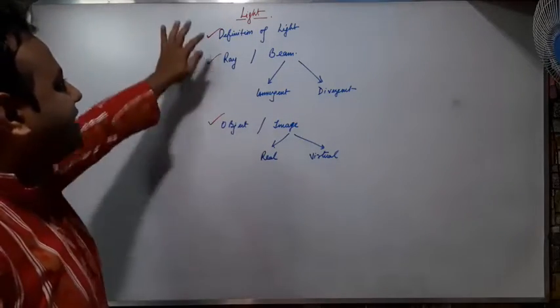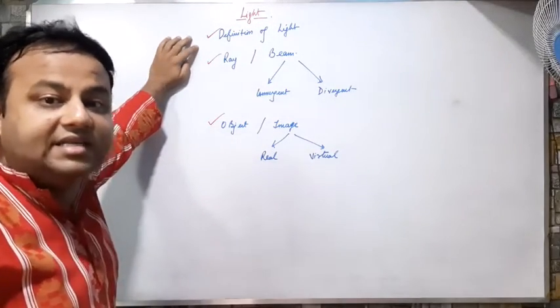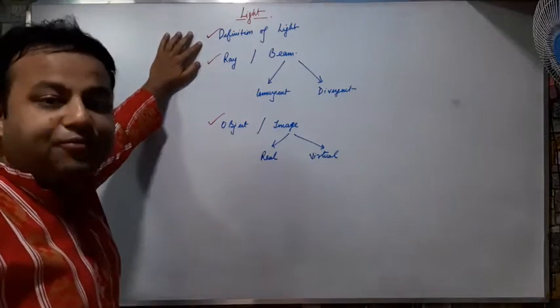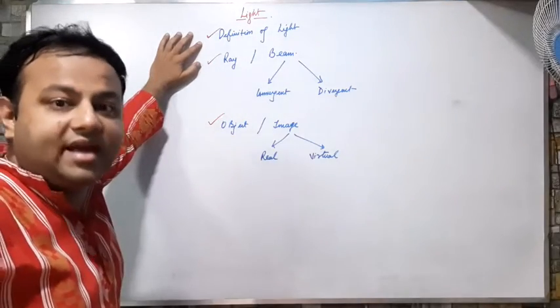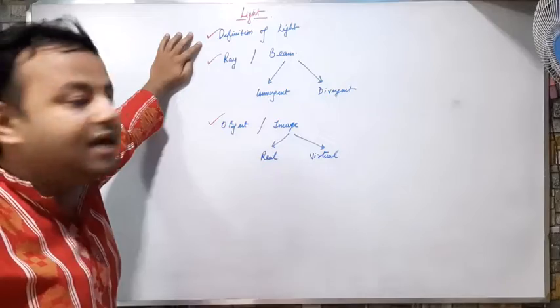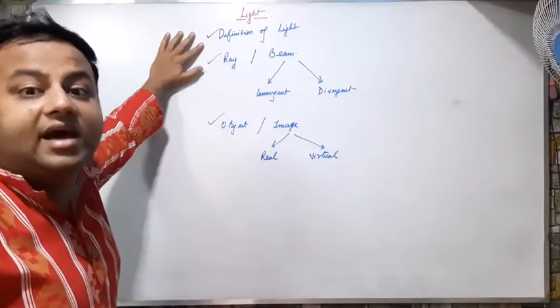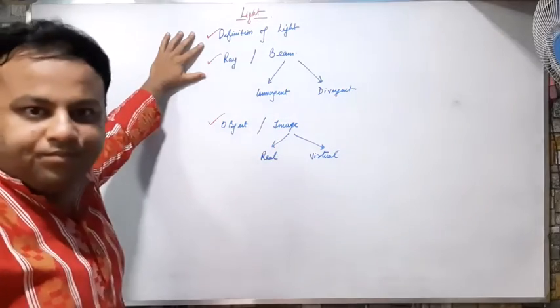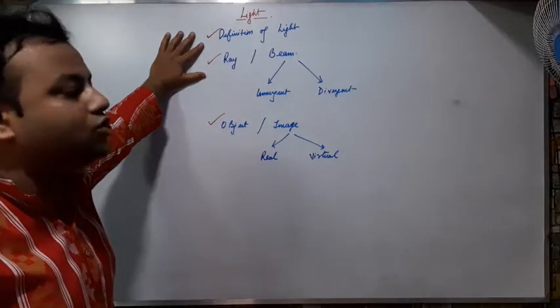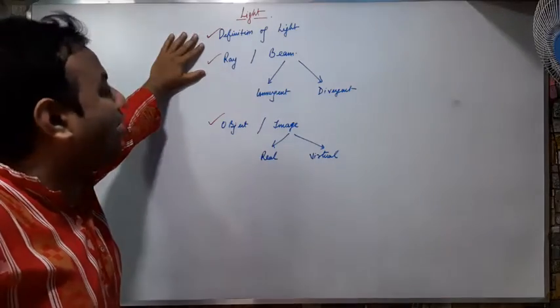So what is light? Light is a form of energy. Of course, it is an energy. Light is a form of energy that creates a sensation of sight in our eyes. Light is a form of energy that helps us to see. Okay, now what is a ray?